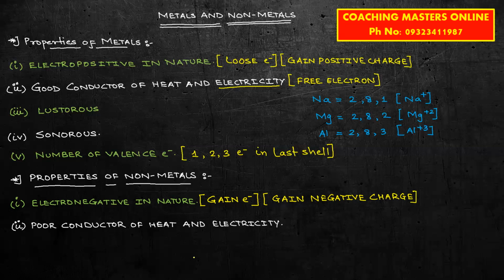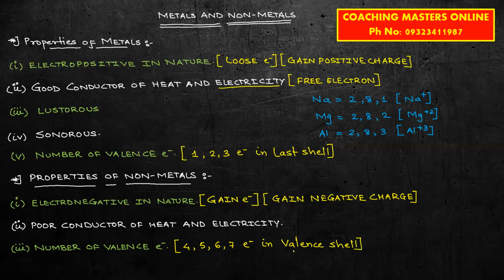Next, the next property is obviously that non-metals are poor conductors of heat and electricity. Further, number of valence electrons. Now देखो ये भी एक important aspect है. So जैसे metals में 1, 2 and 3 electrons होते हैं last shell में, वैसे ही non-metals preferably have 4, 5, 6 or 7 electrons in the last shell. अच्छा last shell को क्या बोलते हैं? Valence shell. ये भी याद रखो, है ना? तो आपका एक और पॉइंट यहाँ पे क्लियर हो गया कि last shell is also referred to as valence shell and the electrons in the valence shell are referred to as valence electrons.